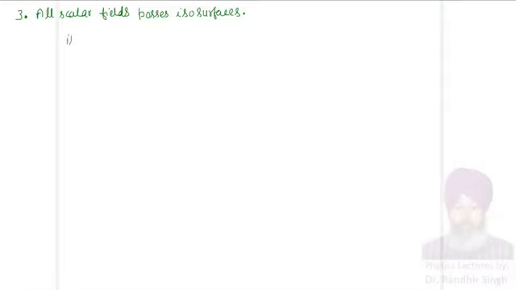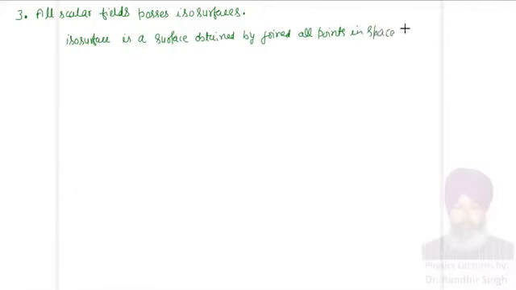An isosurface is a surface obtained by joining all points in space having same value of scalar field.